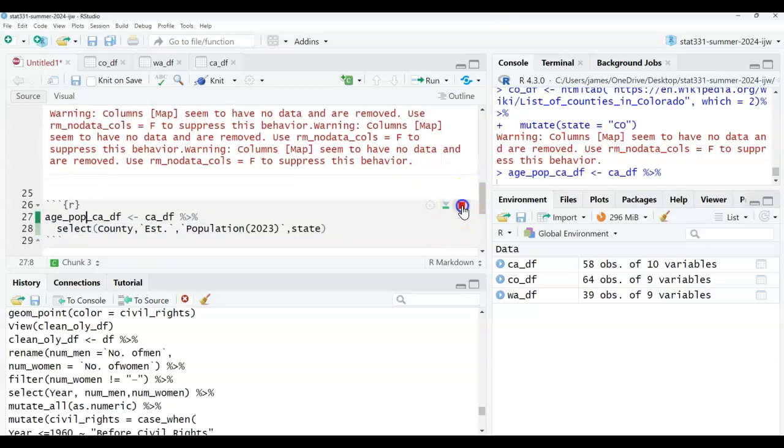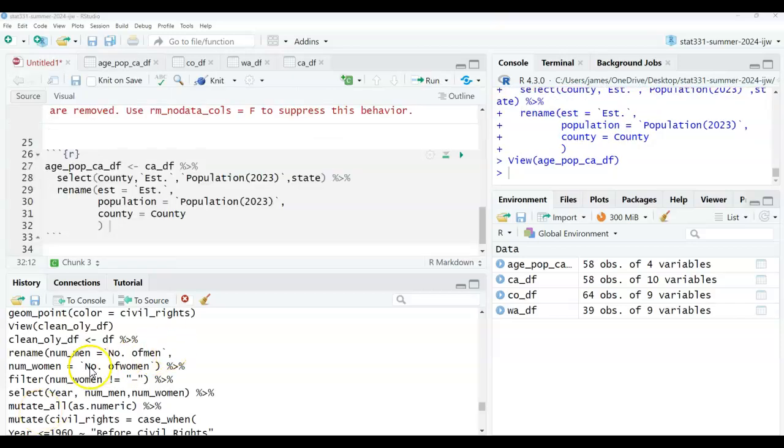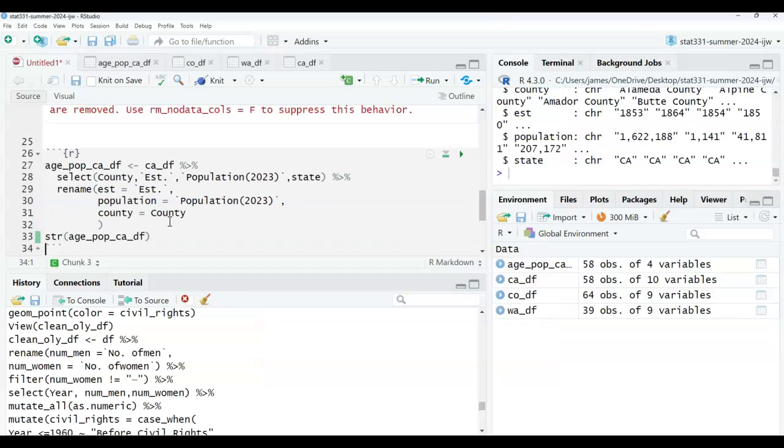Okay, so now we have that. I'm gonna pause the video because this is gonna take a little while, and then tell you what I did. Okay, so now here I went ahead and just renamed the variable names so that they're easier to work with. I'm gonna do what I did in the last video and show you the structure of our data frame. And I'm gonna have you all notice that we saw the same problem. They're all considered to be characters.